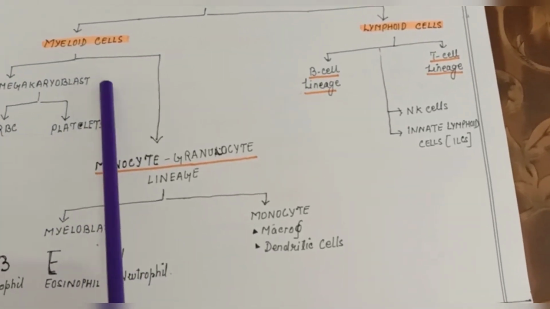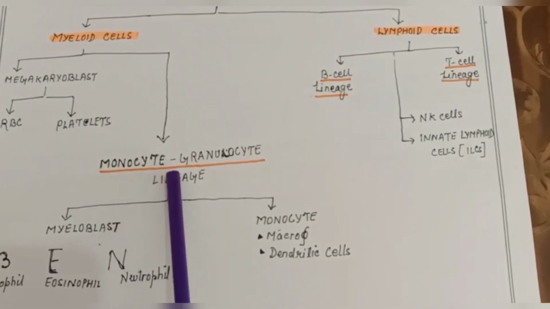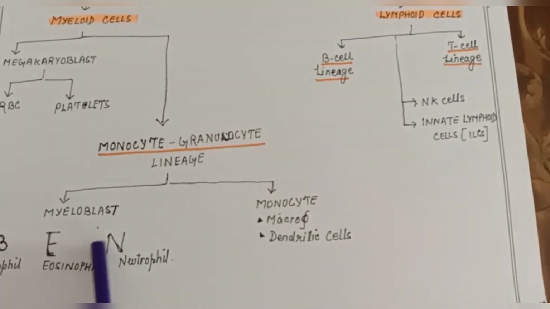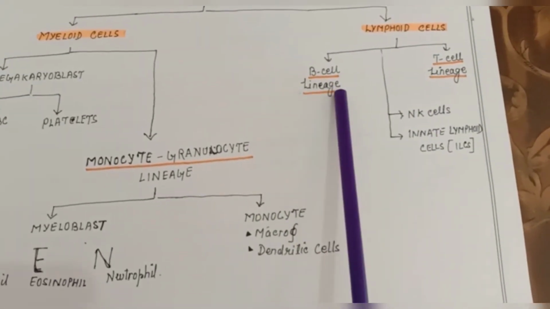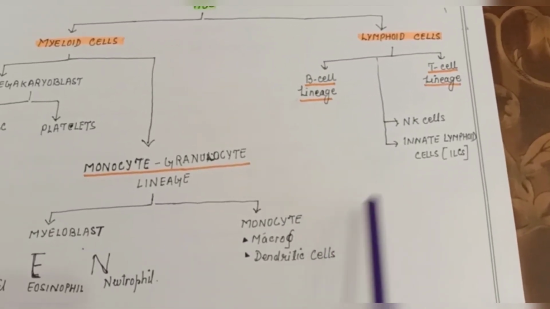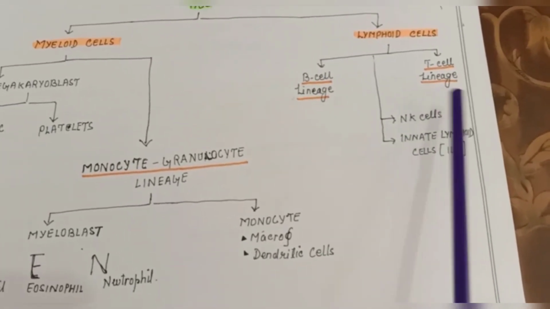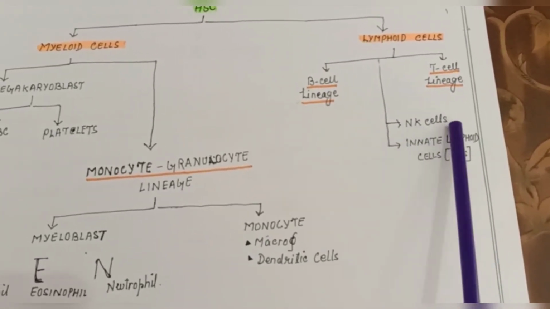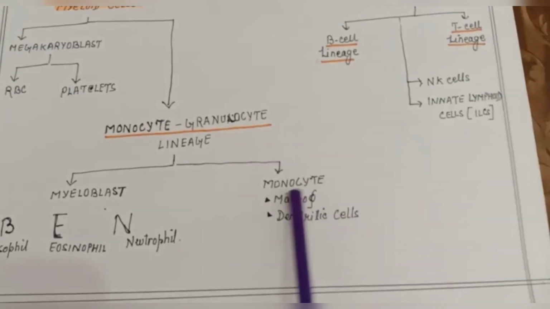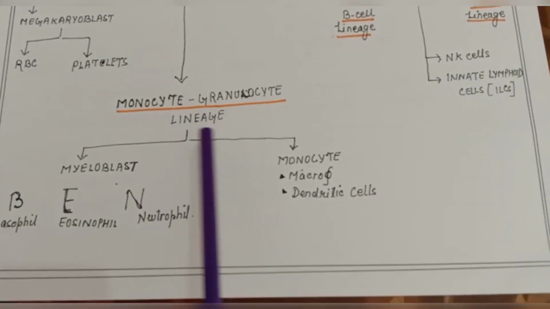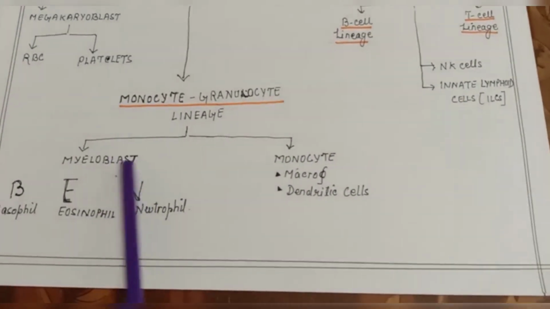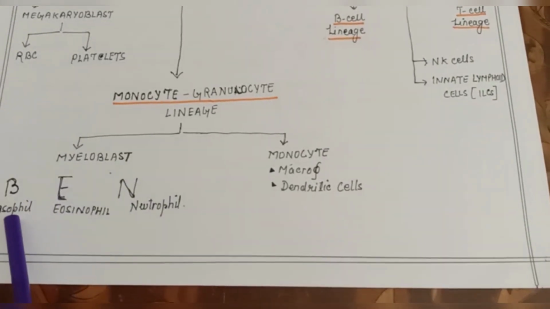So this is not of our interest to much extent, but we will see this monocyte granulocyte lineage and the lymphoid lineage. In lymphoid lineage we have B cell lineage and T cell lineage. Why am I using the word lineage here? Because B cells have several proliferations, T cells also have several proliferations. So that's why they are kept into one family. Others like NK cells are also there, innate lymphoid cells are also there, ILCs we say. Now in monocyte granulocyte lineage we have myeloblast and monocyte, right? In myeloblast, or these are the granulocytes we can say, we have